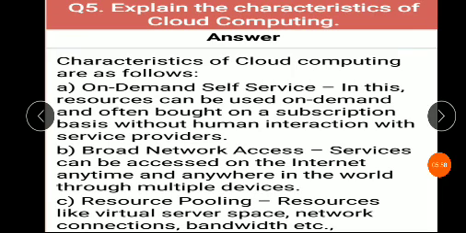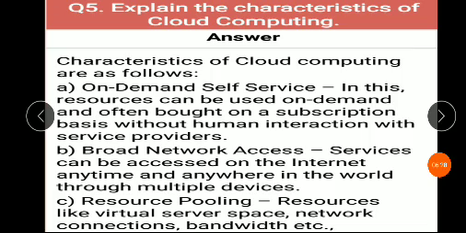Question number 5. Explain the characteristics of cloud computing. Characteristics of cloud computing are as follows. First, on-demand self-service. On-demand self-service means resources can be used on demand, often bought on a subscription basis without human interaction with the service provider.